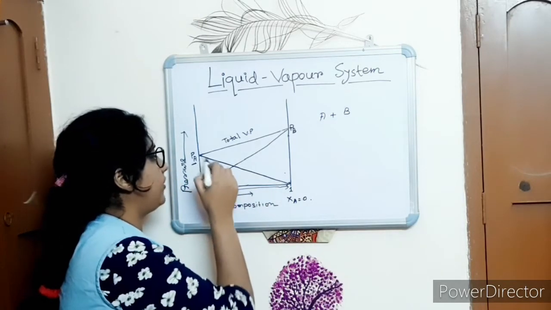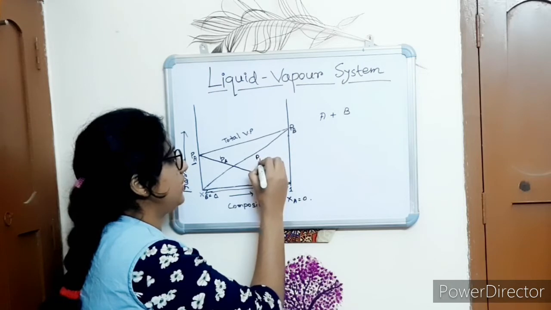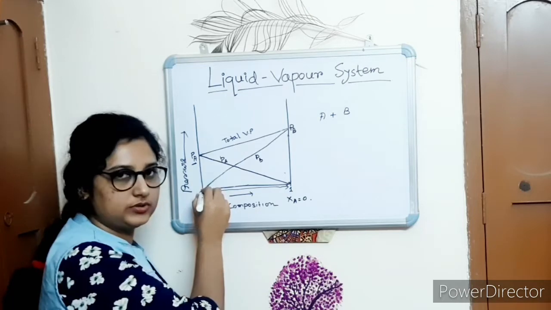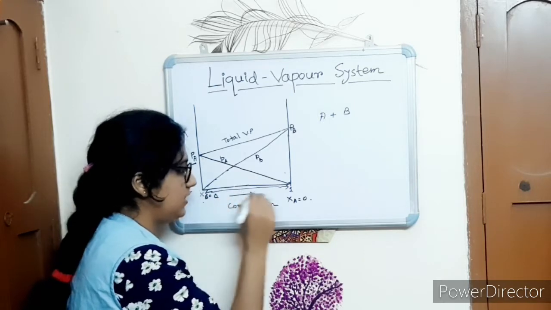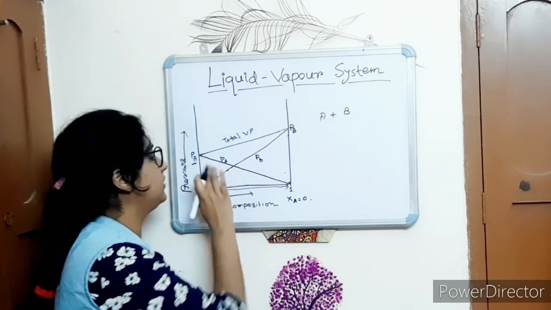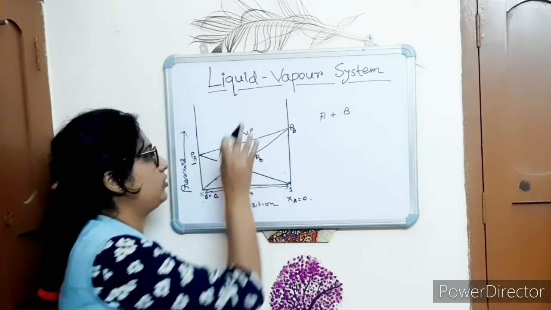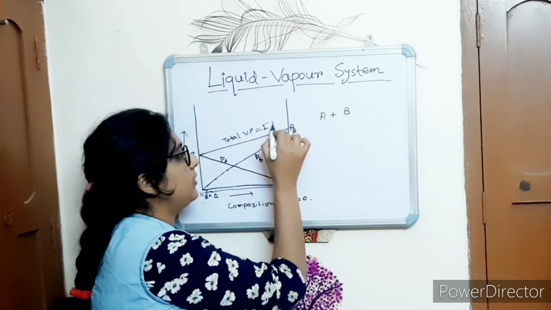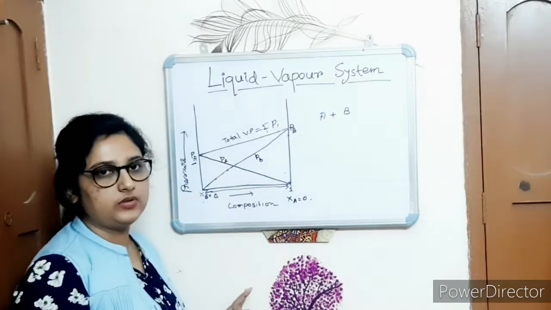This is the curve for the vapor pressure of A, and this is the curve for the vapor pressure of B. That is, when the fraction of B is equal to 0, its vapor pressure contribution is 0. But when the fraction of B in the system increases, its vapor pressure increases. The opposite is true for component A. Now in the mixing state, the total vapor pressure is equal to the summation of the partial vapor pressures of the components present in the system. So this is Raoult's law.